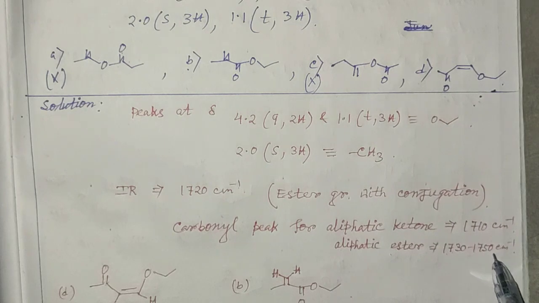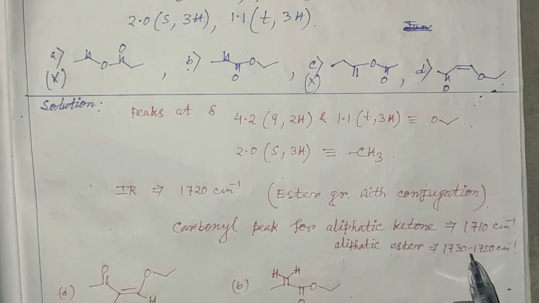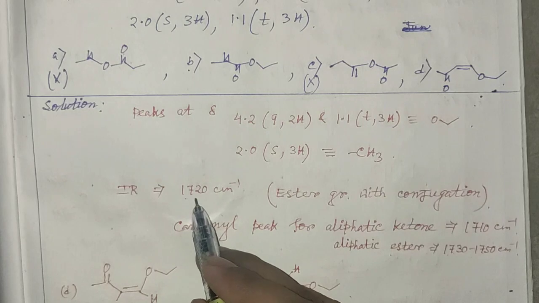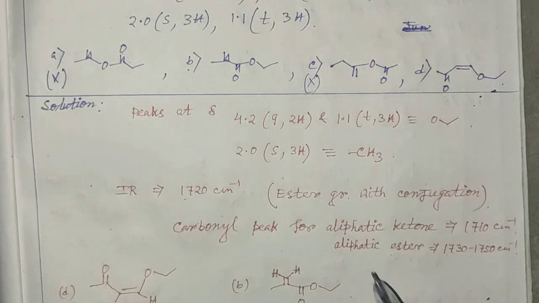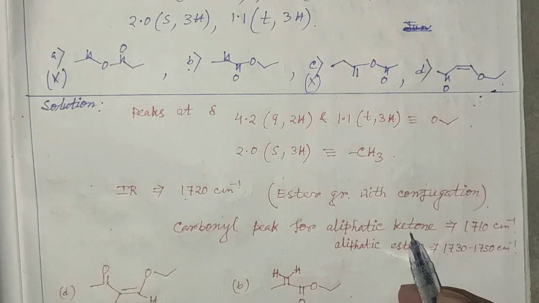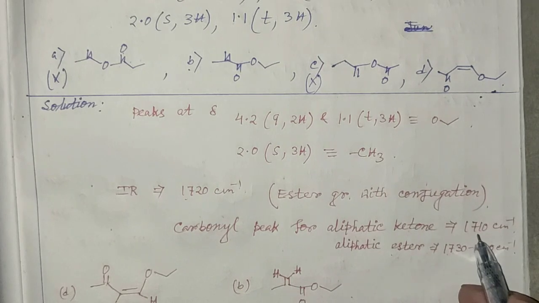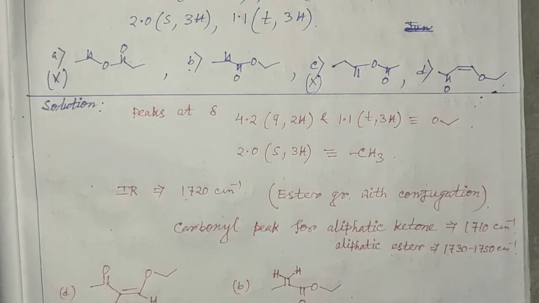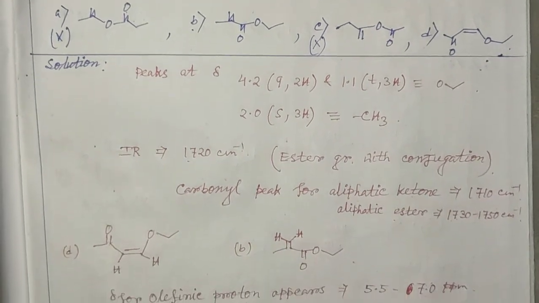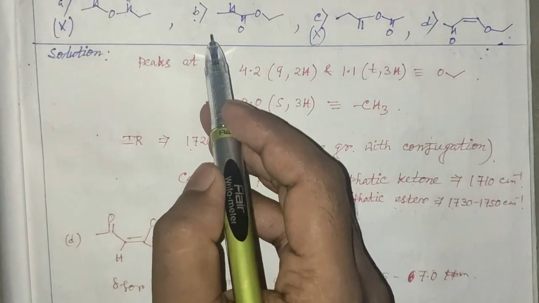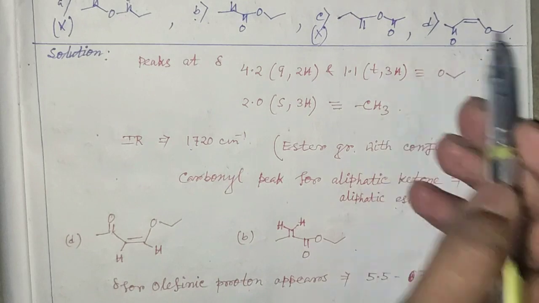Due to conjugation it will reduce to some extent to 1720 cm⁻¹, or the molecule may contain an aliphatic ketone, which comes within 1710 cm⁻¹. Now the remaining options are B and D.